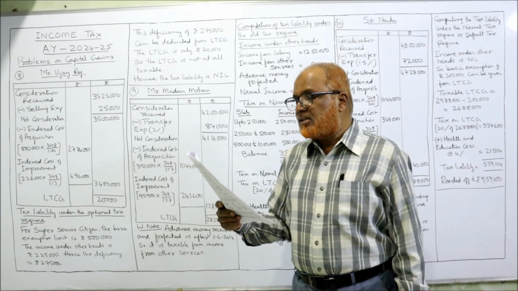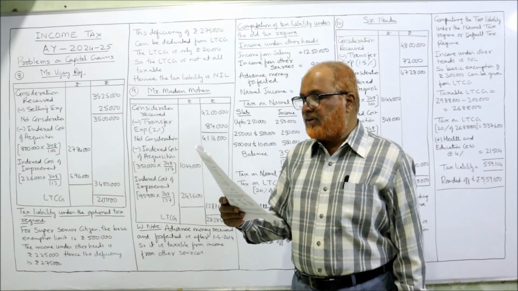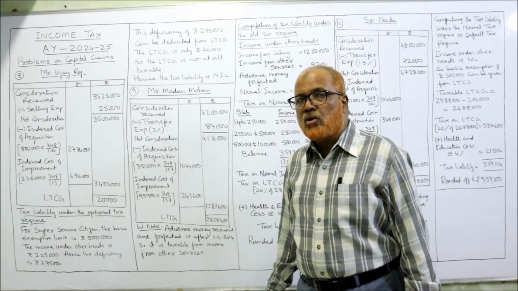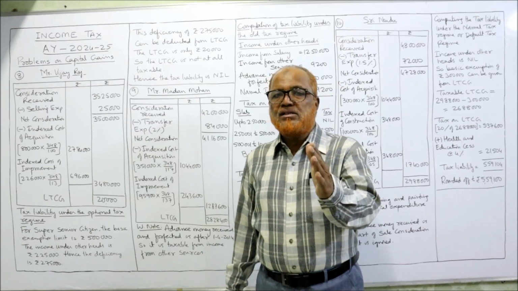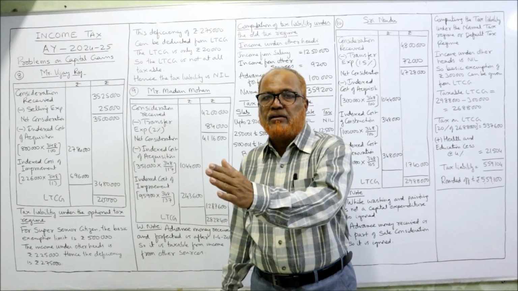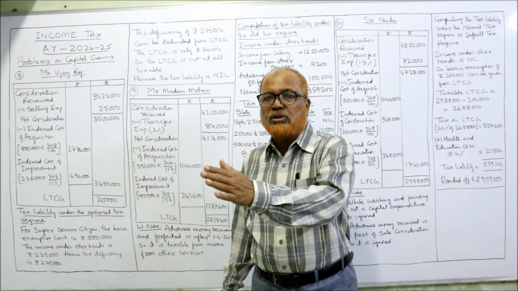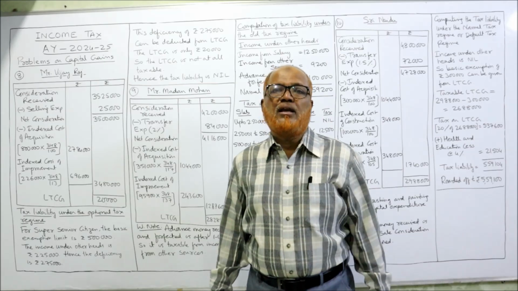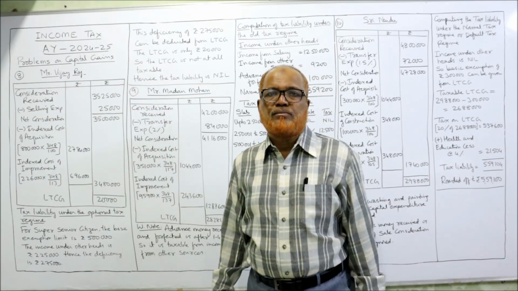So when this advance is received and forfeited in May 2023, as I just told you, if advance is received after 1/4/2014 and forfeited, it will be taken under income from other sources.